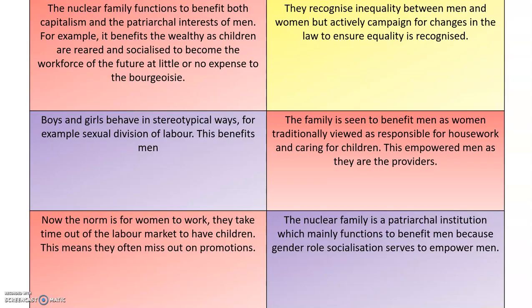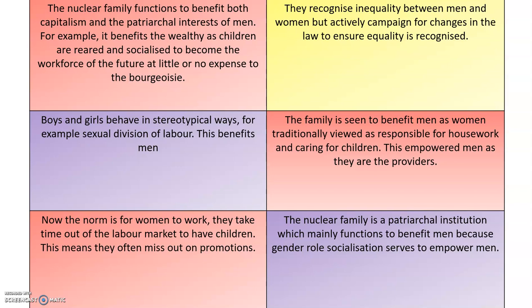I don't know why I haven't uncoloured these, but if you look, the different colours correspond to different key points. So all the red ones, you might want to work through at a slightly slower pace, but they are talking about some key Marxist feminist ideas about the family. So for instance, the family will benefit men because they don't really have to do much of the housework or the caring for children. So they're empowered as providers, whereas women are doing it all unpaid.